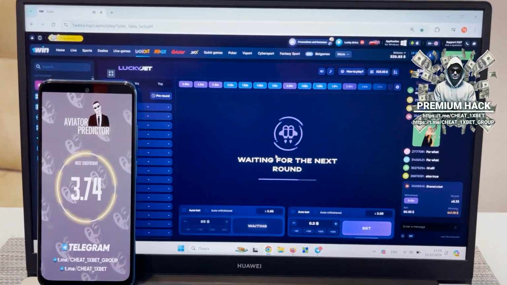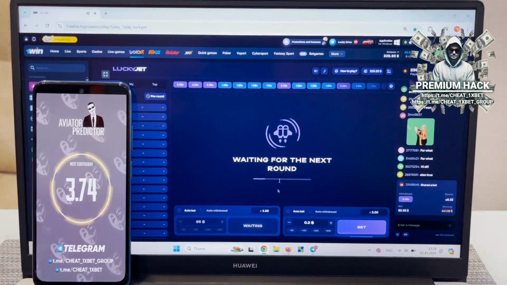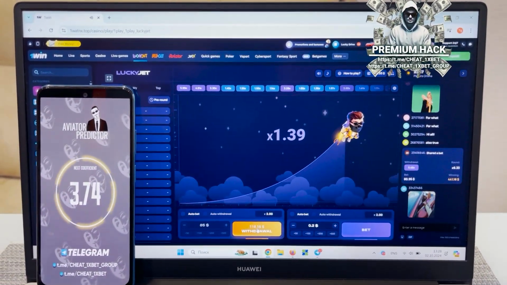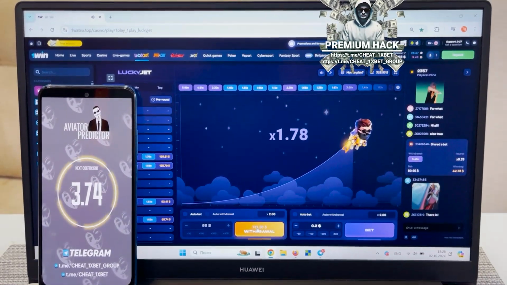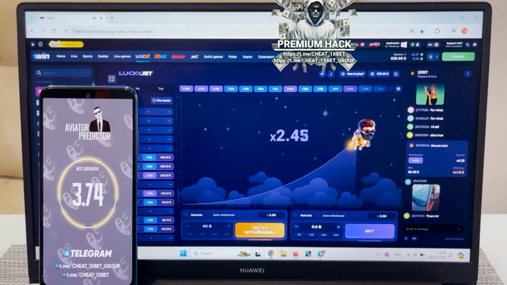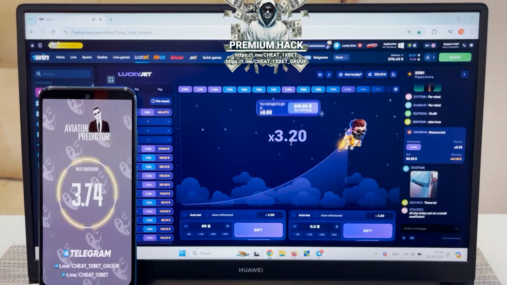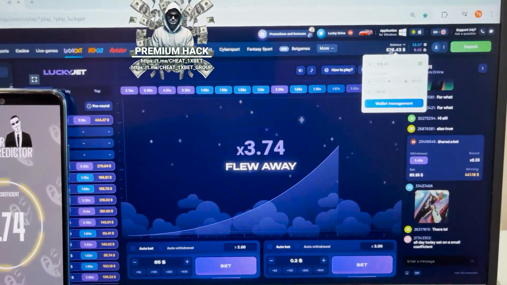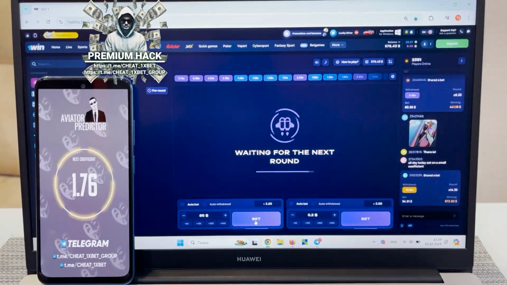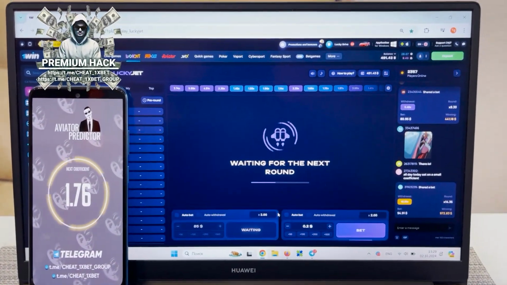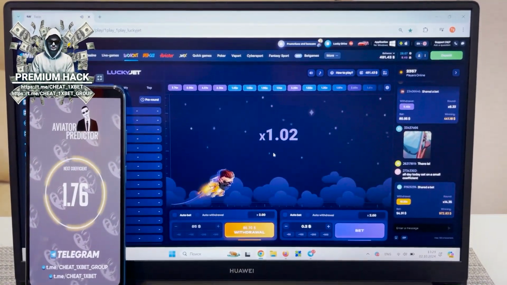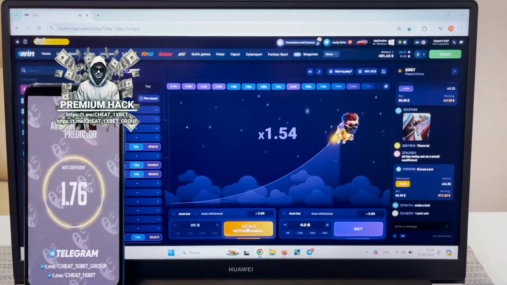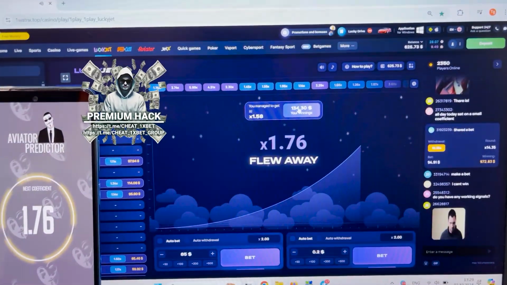Place a bet. Next coefficient 3.74. Okay, let's play. Take winnings. Yes, I won. Yes, I won again. Now I'll make the last bet and withdraw my winnings to my Visa card. Take winnings. Yes guys, I won.